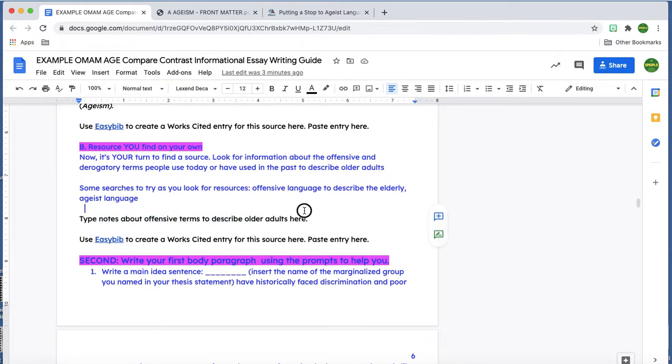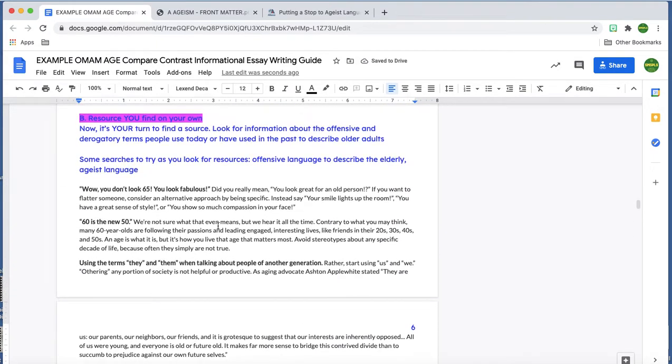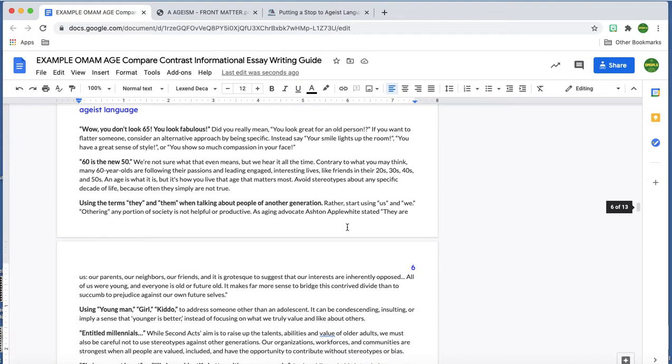All right, let's type those notes here. A lot of it's about being condescending and, like, infantilizing older people. So I think that's kind of interesting. I feel like I'm learning a lot.